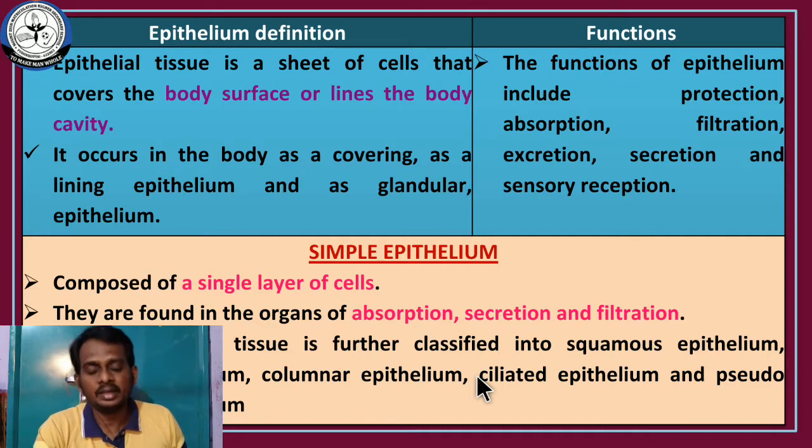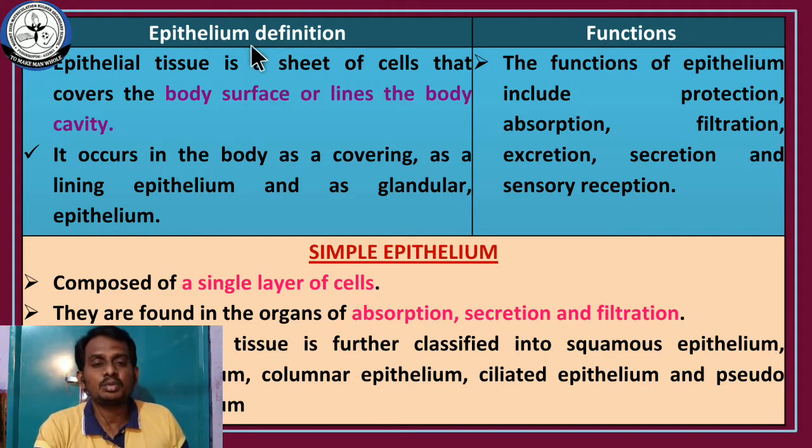In today's class I am going to explain the various types of epithelial tissues and their function and their location. Before going to the topic, we must understand the definition of epithelial tissue. What is meant by epithelial tissue?